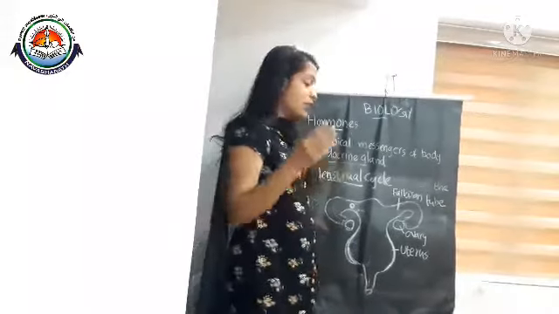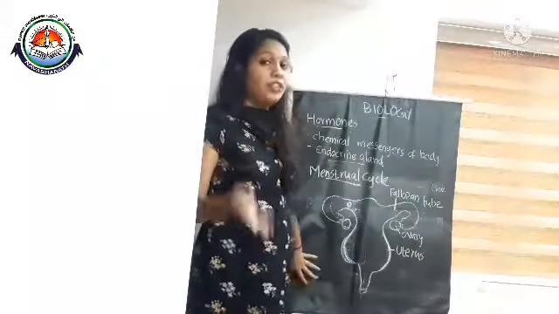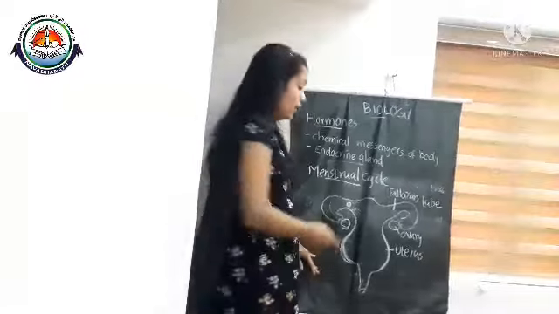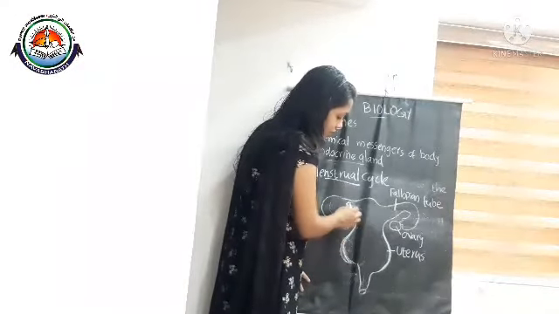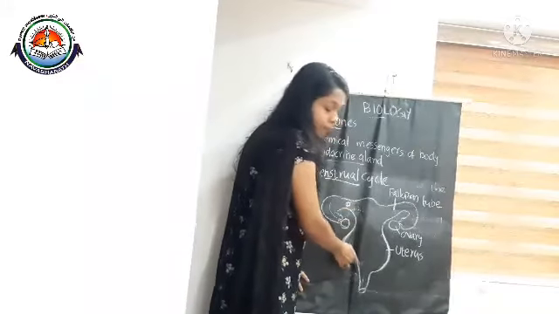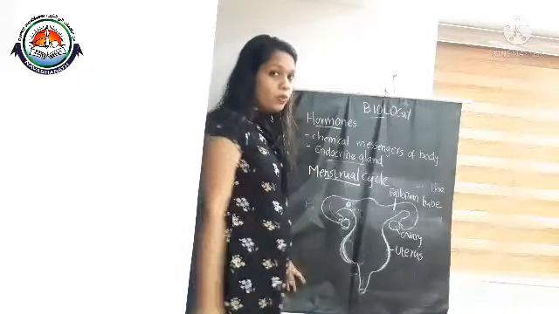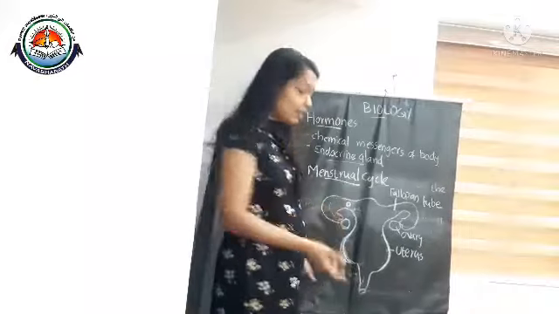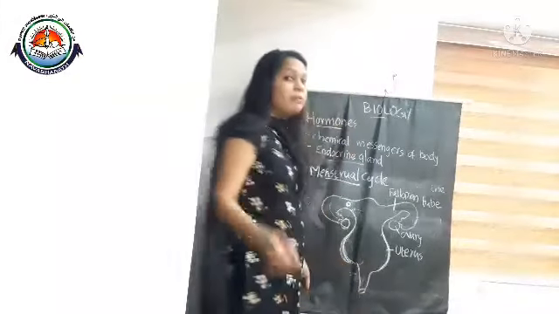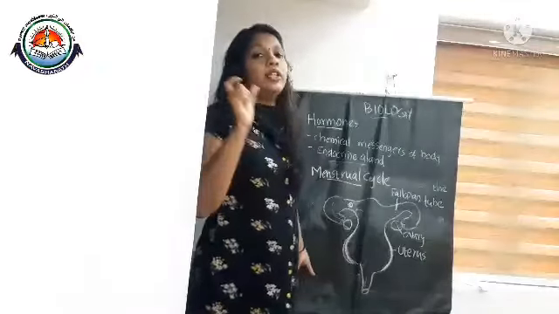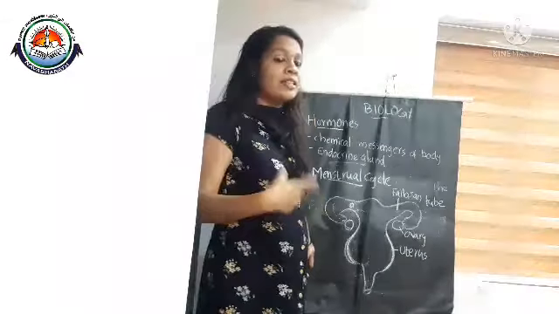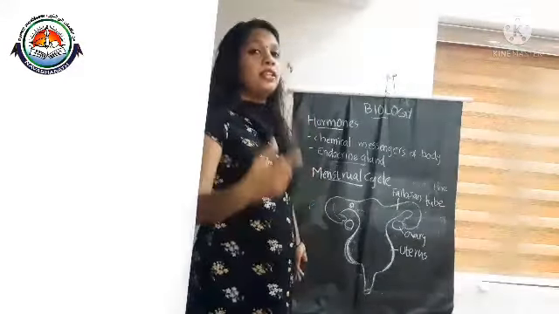So if no fertilization takes place, the ovum disintegrates along with the layer of the uterus wall, along with some mucus and blood, which comes out as bleeding through the vaginal opening. That is called menstruation. It takes place every 28-30 days.